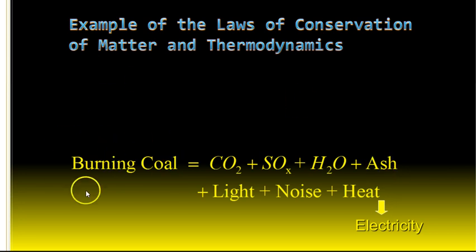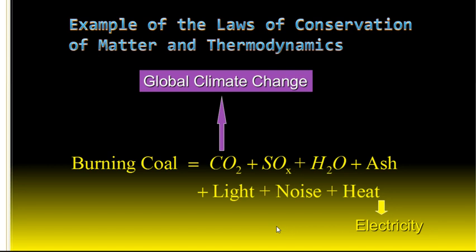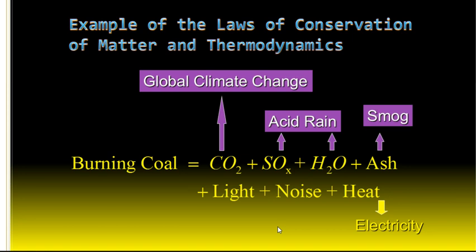Then, this coal has chemical energy stored in the bonds. When you burn it, you release that in the form of light, noise, and heat. And this amount of energy should be equivalent to the amount of energy stored in the coal. Okay, just as a fun side note, when you burn coal, CO2 contributes to global climate change. SO2 and H2O contribute to acid rain, and ash contributes to smog.